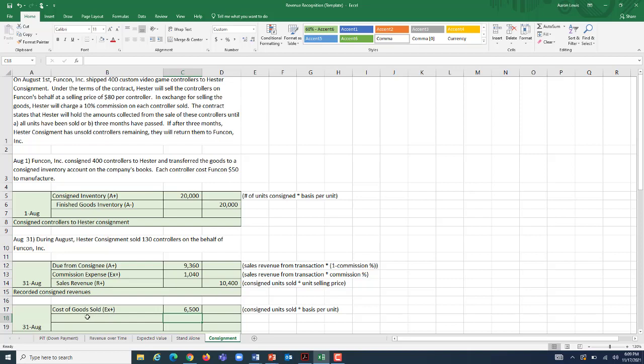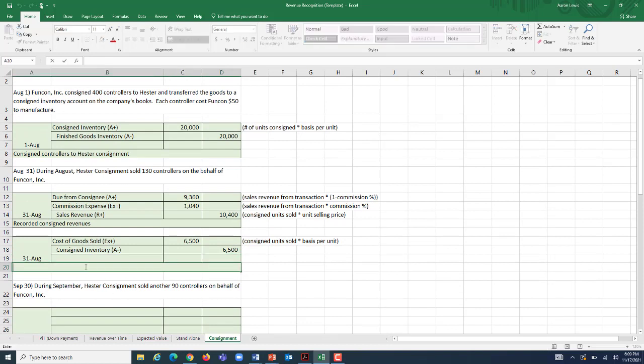We need to take that inventory off our books. What account am I going to take it from? We already took it out of finished goods. It was sitting in consigned inventory. Well, it's no longer consigned because it's gone. It's in the hands of the customers. It's sold. We need to reduce this on our books by crediting consigned inventory for $6,500. And here we recorded COGS on this sale.